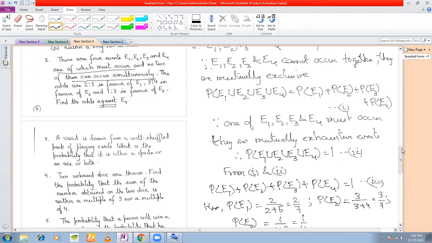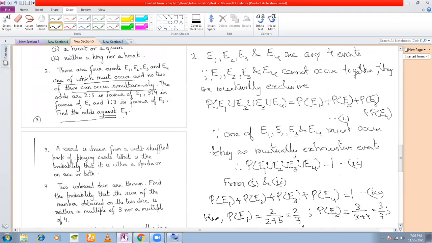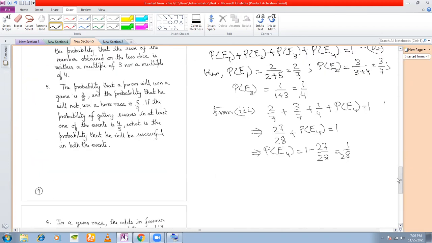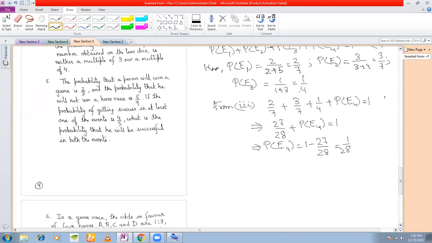Now see the question here. Find the odds against E4. How do you calculate the odds against E4? Because we have got P(E4), we calculate P(E4 bar), the complementary event: 1 minus P(E4), equal to 1 minus 1 by 28, which is equal to 27 by 28, right?